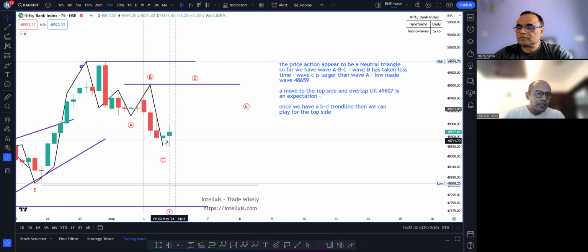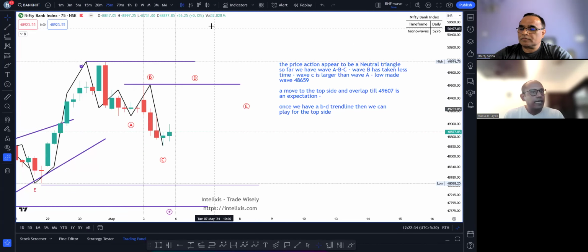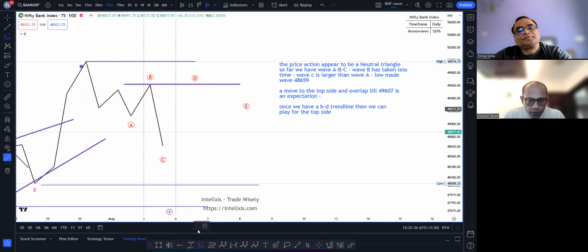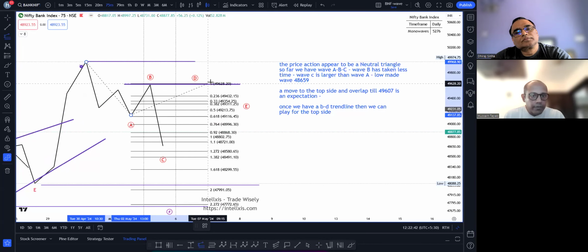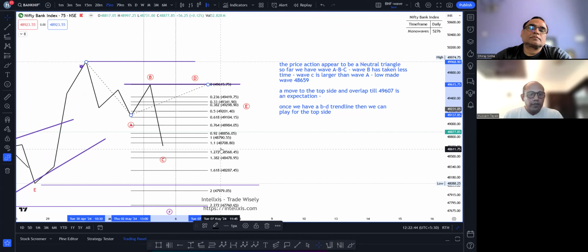As of right now, sir, this C leg is larger than the A leg. And for quick view, I'm just going to put a trend-based FIBO to show that to you. Forgive me, I'm not using magnets. I may be slightly off. You can see prices are 110% of the A leg.